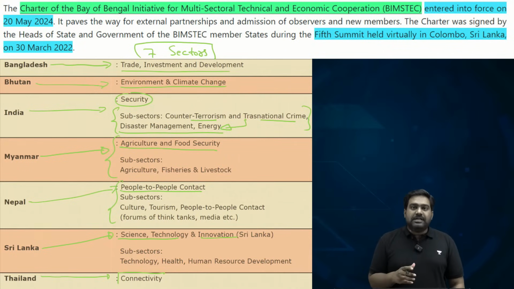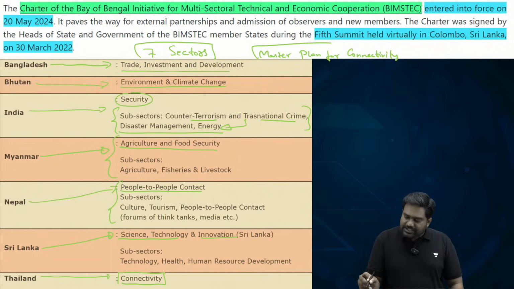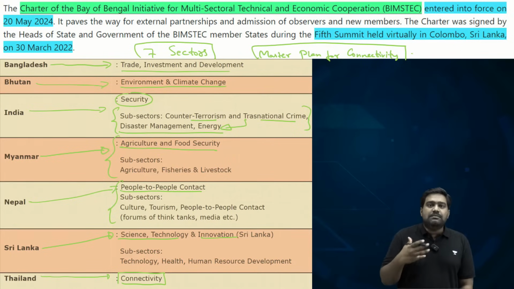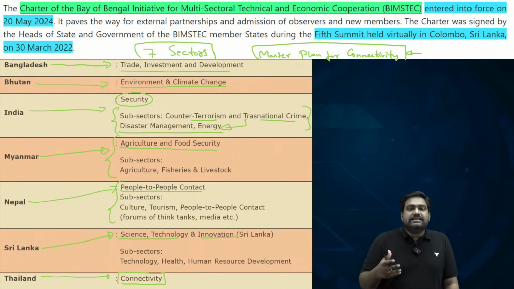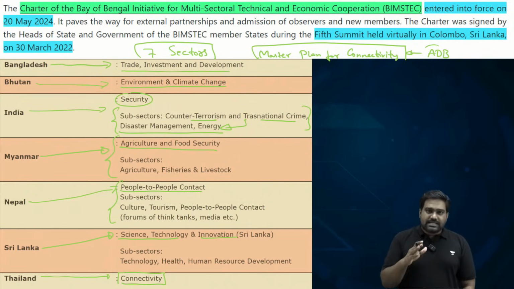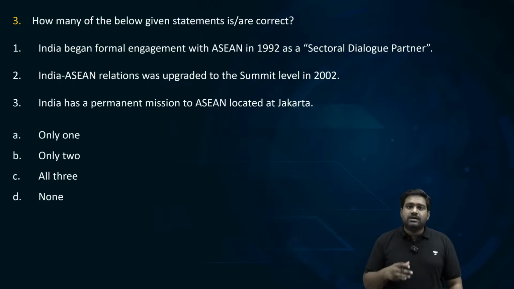And talking about connectivity, during the 5th Colombo summit, when the BIMSTEC Charter was adopted, the BIMSTEC countries also adopted a master plan for connectivity. Under the master plan for connectivity, the member countries are going to assist each other in executing several important connectivity projects to bring these countries closer. Many of these projects will be funded by the ADB, the Asian Development Bank. So these are the important points you need to be familiar with in order to answer any question on BIMSTEC.